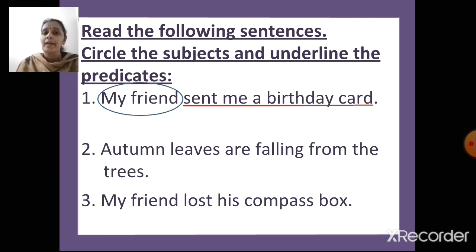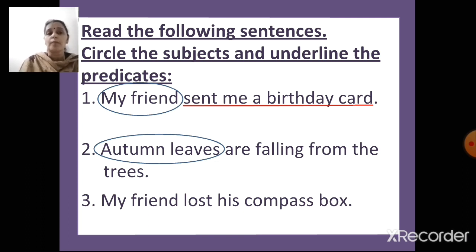The next one: autumn leaves are falling from the trees. So what have you circled? You have to circle the subject. So what is the subject here? Autumn leaves. Yes. And what is the predicate here? Are falling from the trees is the predicate. So let's underline that.